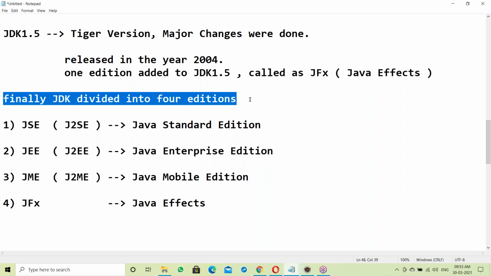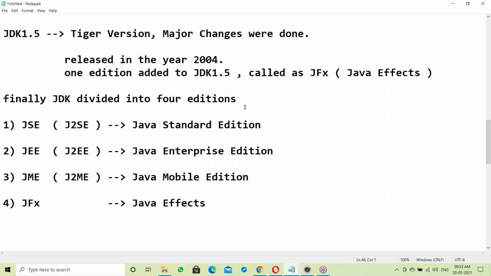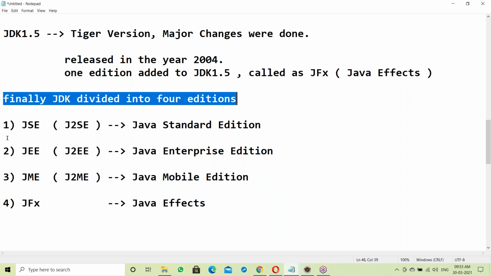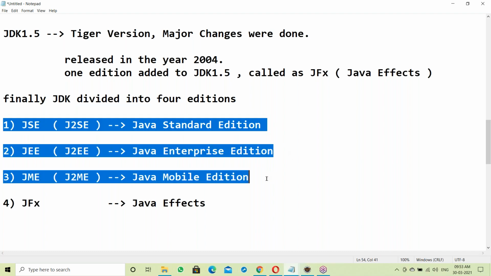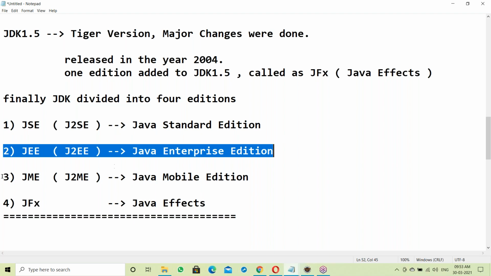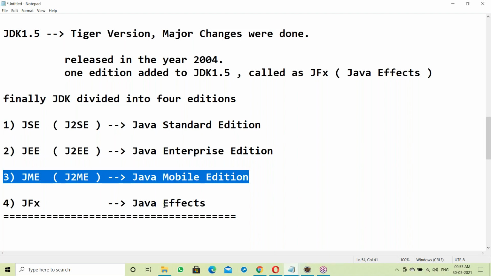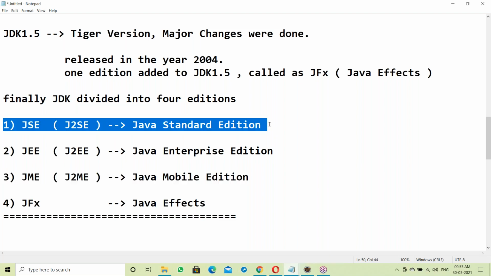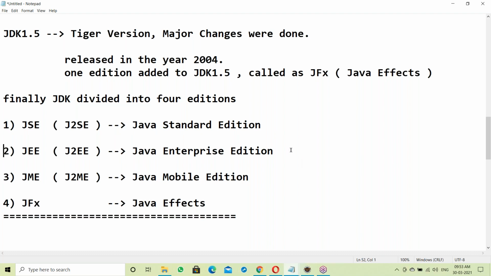Finally, JDK has four editions: SE, Enterprise, Mobile, and FX. Now, what is SE, what is EE, what is ME? These things we'll discuss. Today's topic is the contents of Java SE, Enterprise, Mobile, and FX.